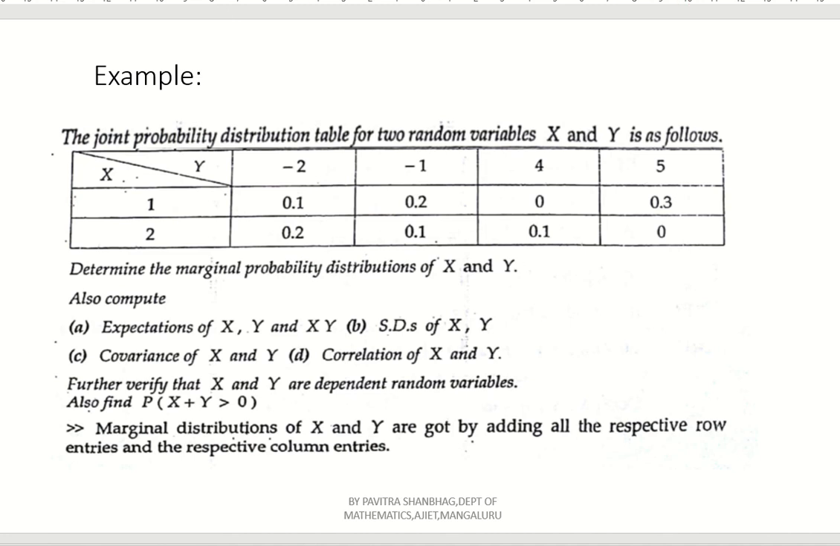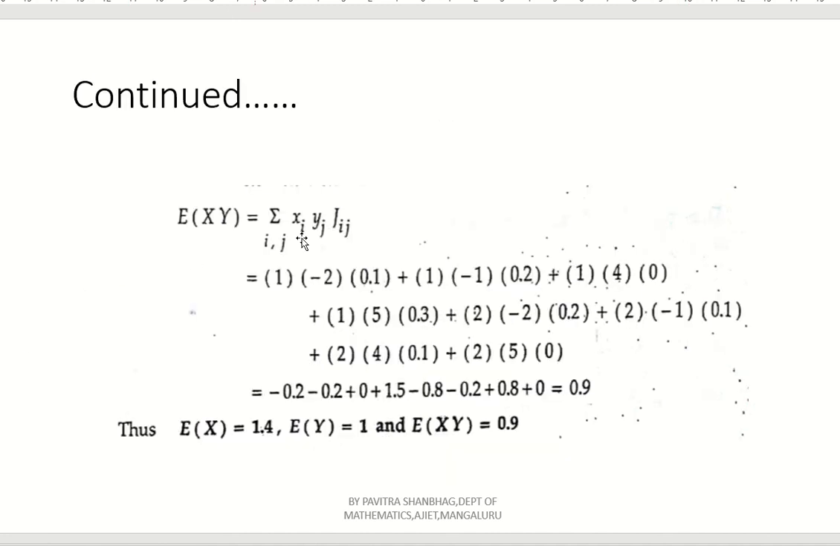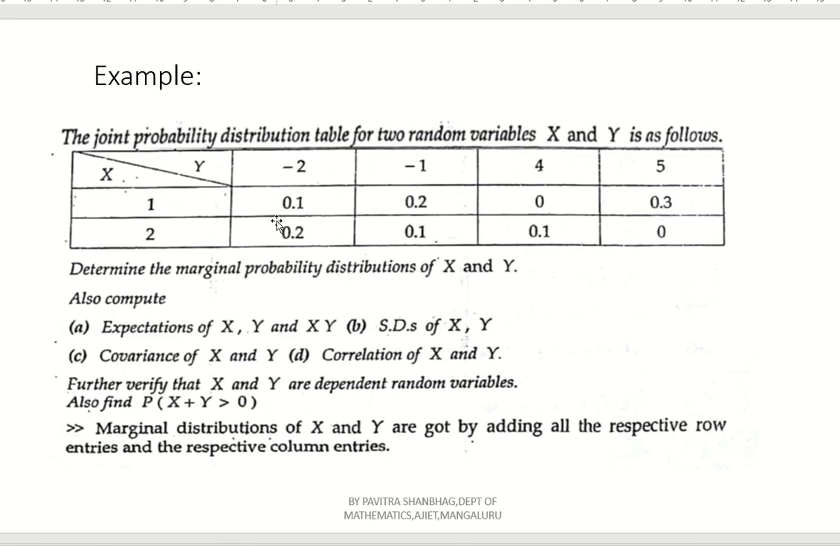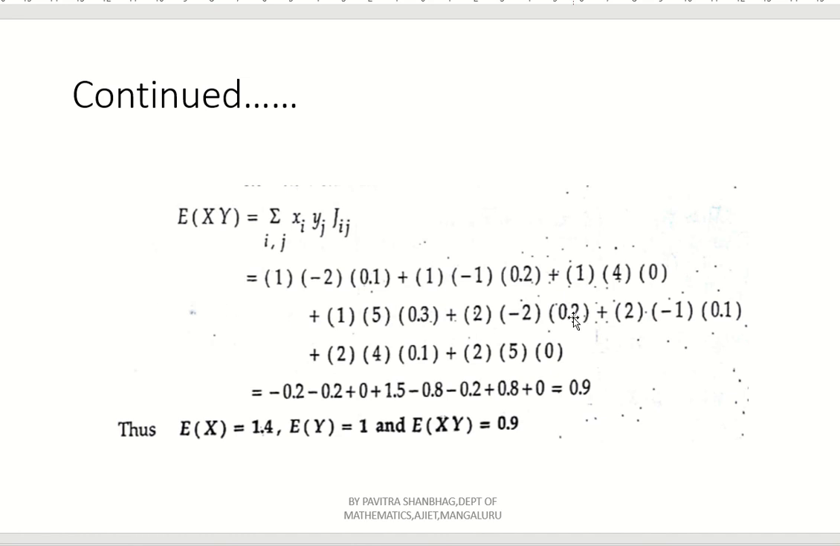Now just apply that formula. What you will get? x1 is 1, y1 is -2, j11 is 0.1. Next, plus x1 is 1, y2 is -1 and j12 is 0.2. x1 is 1, y3 is 4, j13 is 0. x1 is 1, y4 is 5, then j14 is 0.3. So you can check in the table. See, j14 is this one and y4 is 5, right? Now apply the same here.